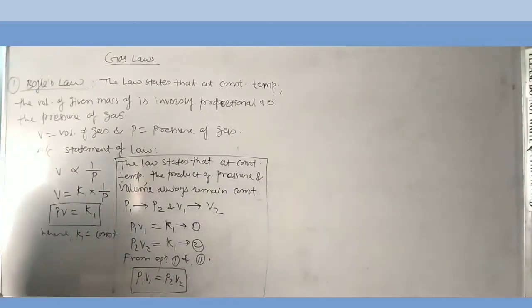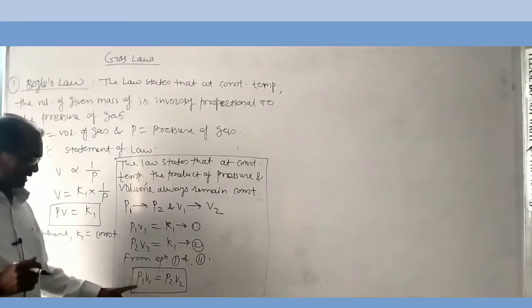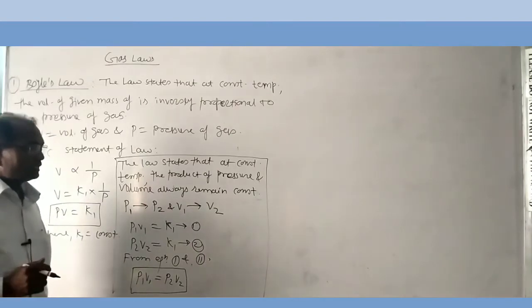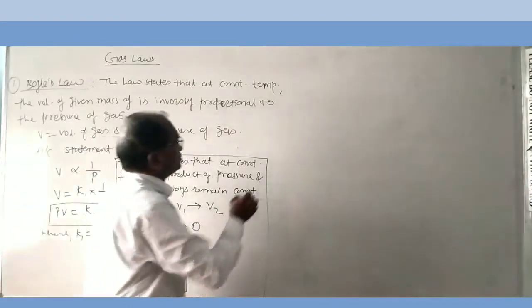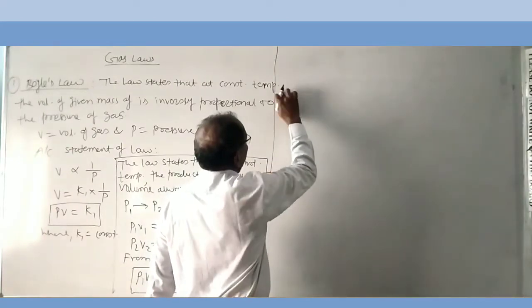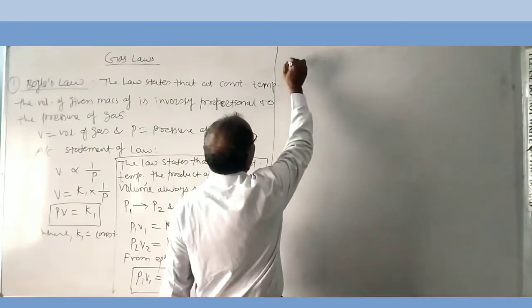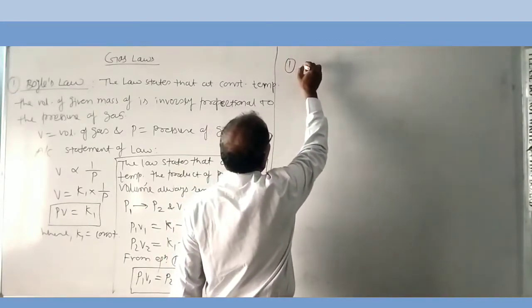To solve the numericals on Boyle's law, this formula is used. That is, P1 V1 is equal to P2 V2. Then the second question is the graphical representation of Boyle's law. That is, the first graph is